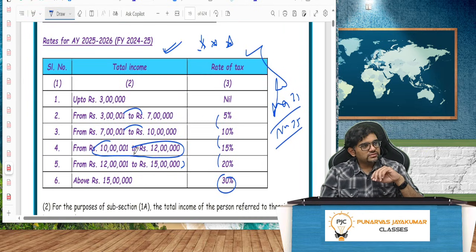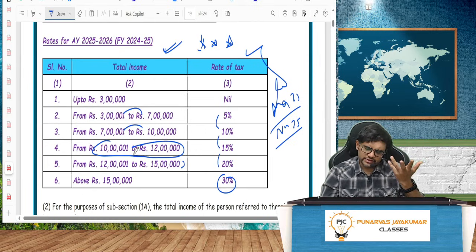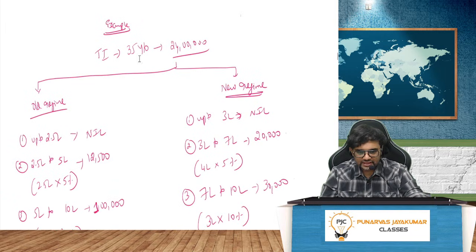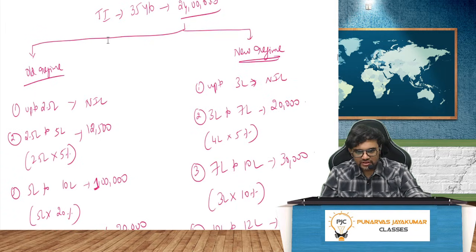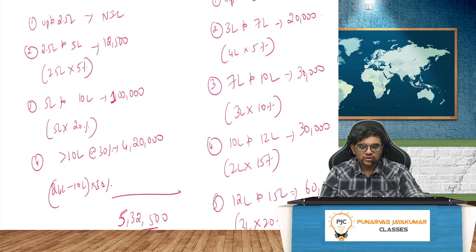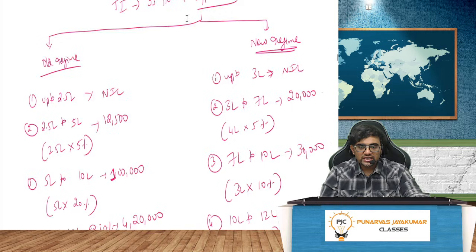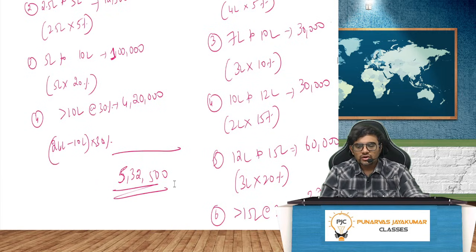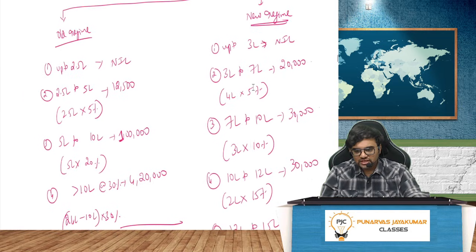Got it? So in the new regime, there are certain things that you will not get. That we will see along the way. No problem. So guys, example, quickly see. Old regime and new regime example. If your total income is 24 lakh in the old regime, up to 2.5 lakh, nil. 2.5 to 5 lakh, 5%, 12,500. 5 lakh to 10 lakh, 1 lakh. And above 10 lakh, it's 30%. Above 10 lakh means for 14 lakh rupees, you will pay 30%, that is 24 lakh minus 10 lakh, 30%, 4 lakh 20. Overall, how much will it be? 5 lakh 32,500.